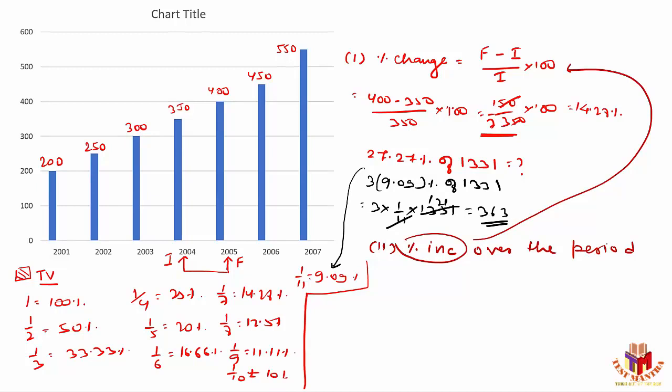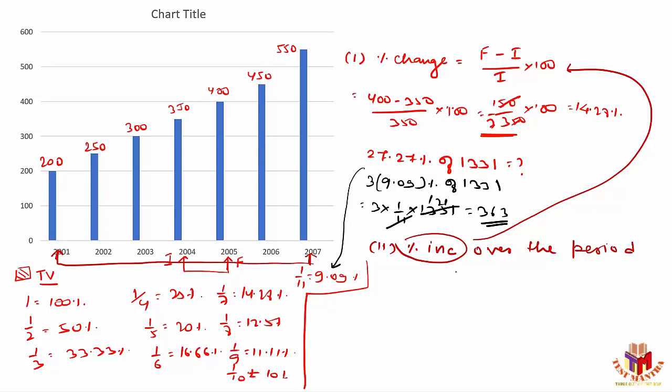But my data will change here. My data will be in the year 2007. This will be considered the final value here, and my initial value will be for the year 2001. I'm talking about the complete period in this case. I'm not bothered about the values in between. I'm just bothered about what was there on the first day and what is the value on the last day. So the first year it's 200 and the last year it's about 550. So I'll calculate the increase with respect to this.